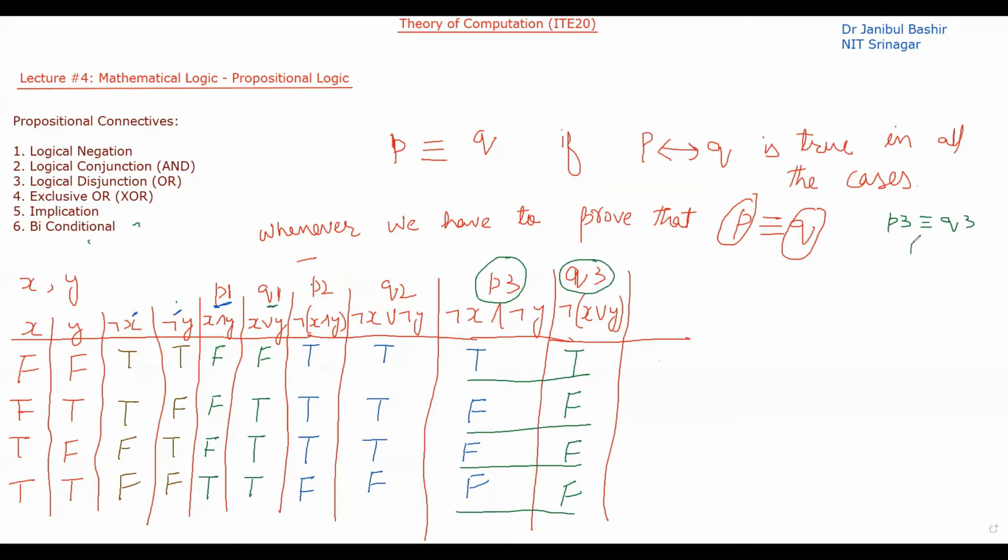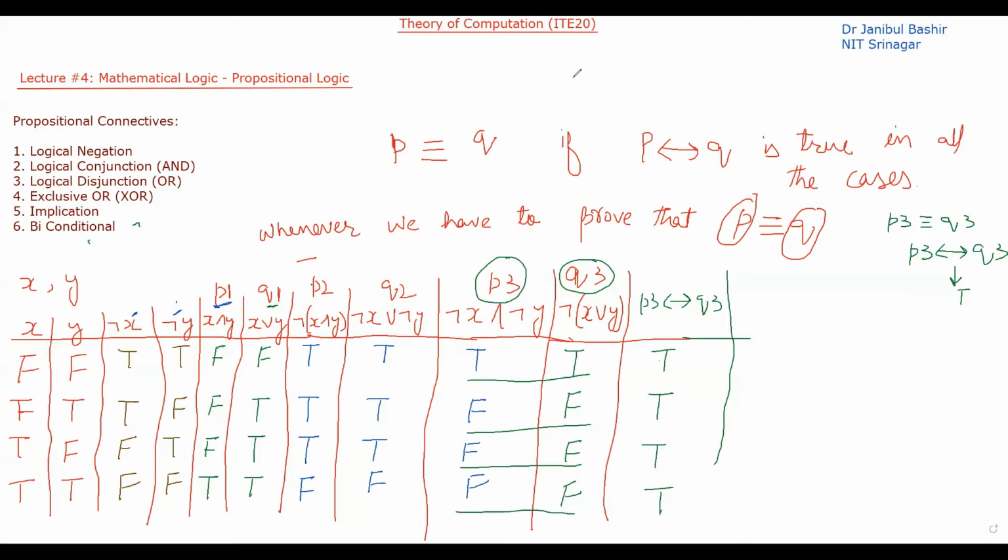Or we can say that if I do P3 implies Q3, it will be always true. So you can see true and true is true, false and false is true, false and false is true, false and false is true.